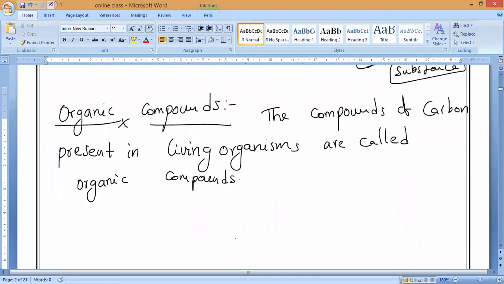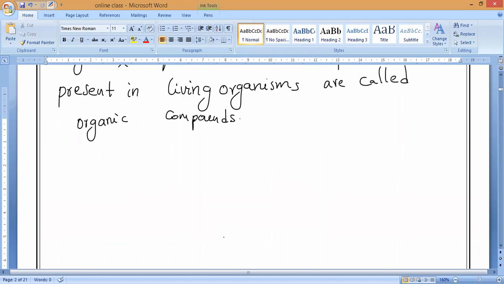Are you clear? Now you can see in our daily life. Where are you writing now? Paper, sir. Paper is made up of what? Plants. Paper is made up of cellulose, and cellulose is a carbon compound.